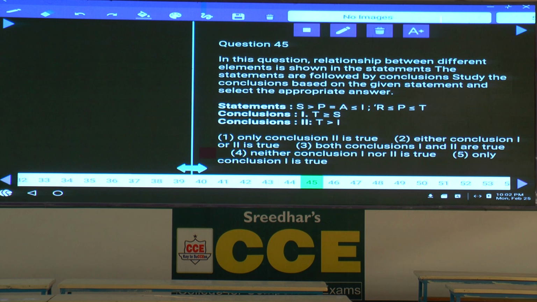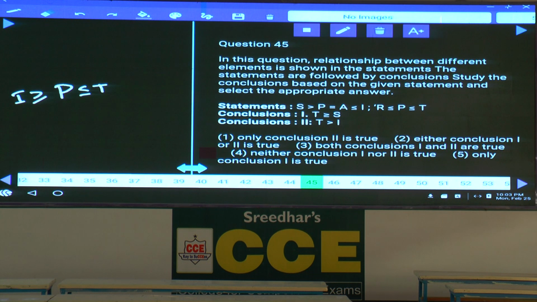Now, question number 45. What happened to the first conclusion here? T greater than or equals to S, 2 opposite symbols between these 2. Then coming to the second one, T and I. Now, P is lesser than or equals to T. And again, the relation between P and I: P is lesser than or equals to I. That means I greater than or equals to P.